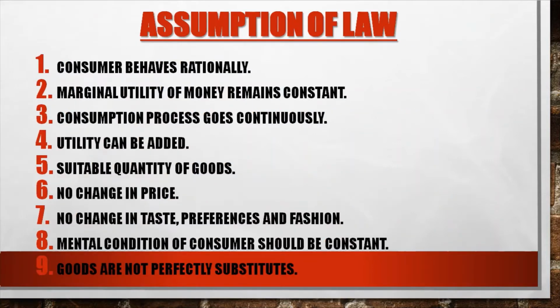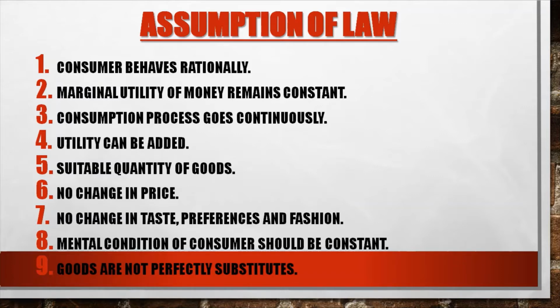Now we will see the assumptions of the law. The first assumption is that the consumer behaves rationally. The next one is that the marginal utility of money remains constant. The third assumption is that the consumption process goes on continuously.